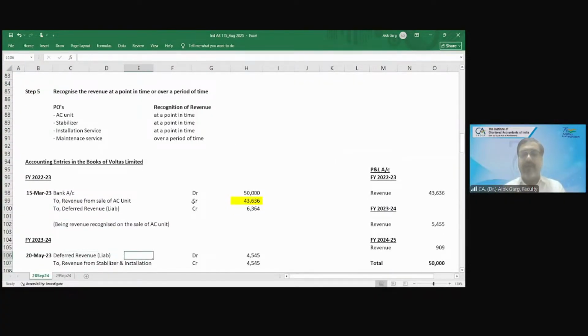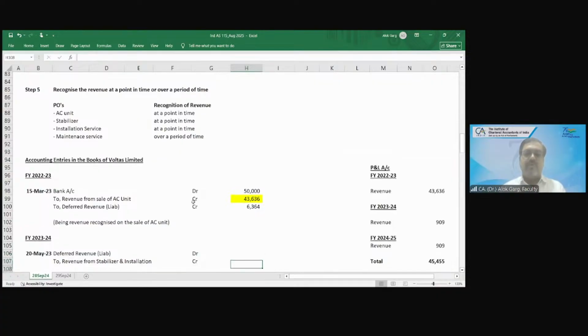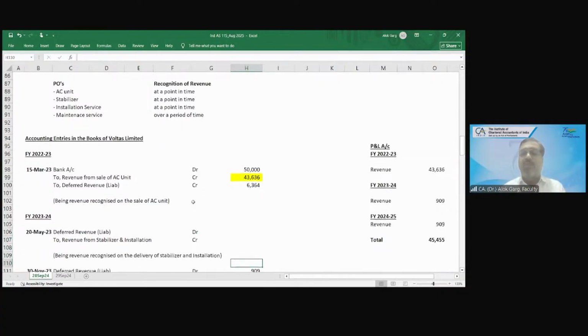On 20th May, when you will provide stabilizer and installation, whether this company will charge any money? No, sir. Bank account will not be debited, already received. So bank account will not be debited. Deferred revenue will be debited.